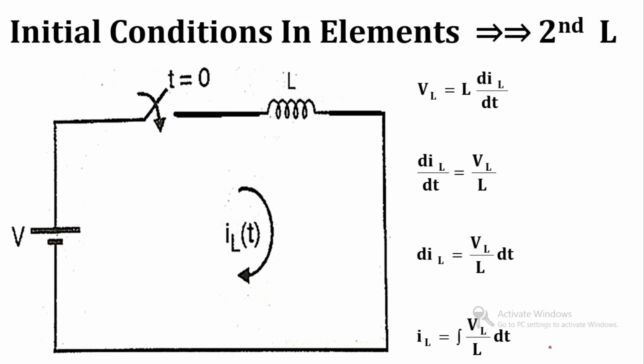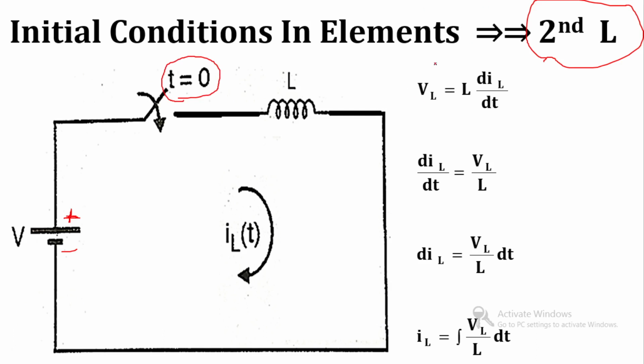Now, consider the second element, that is the inductor. Let us study the initial condition in the inductor. Consider voltage V connected across an inductor through a switch.